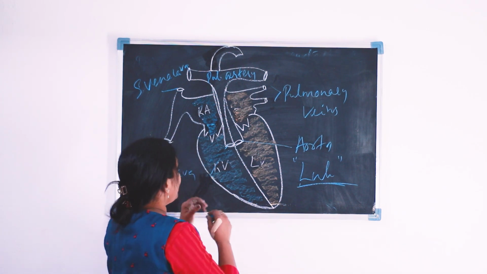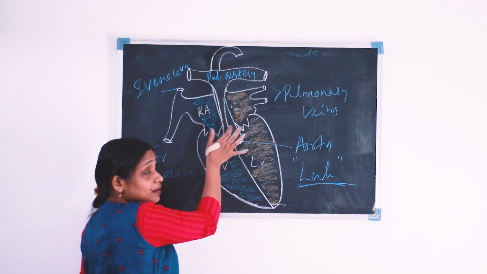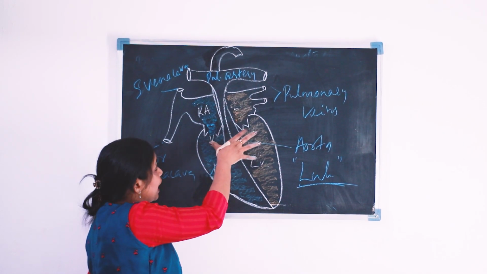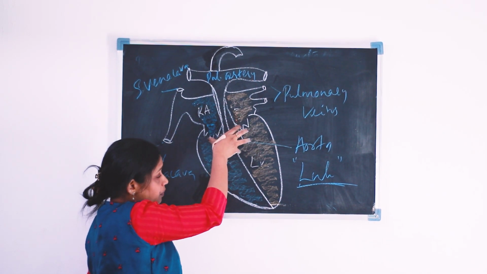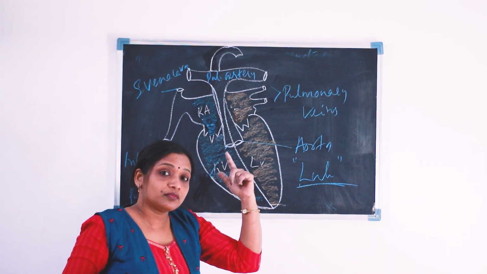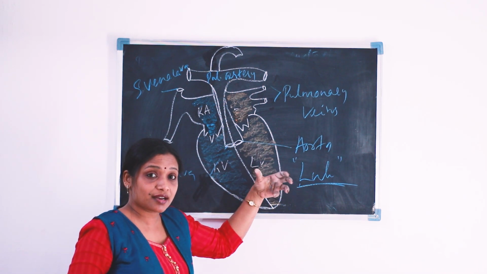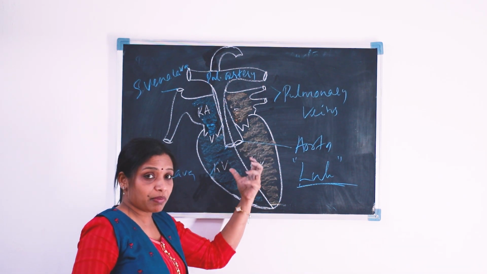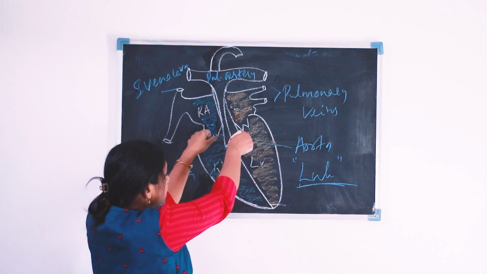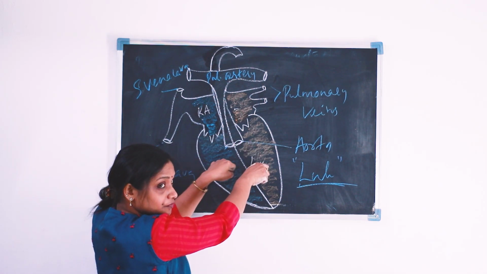Okay. And what helps the bicuspid as well as tricuspid valve to anchor, to keep in this position itself? That is with the help of chordae tendineae, the thread-like structures which are attached to the papillary muscles. The chordae tendineae pull the tricuspid as well as the bicuspid valve downwards.